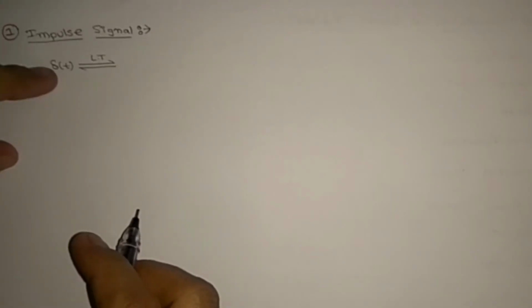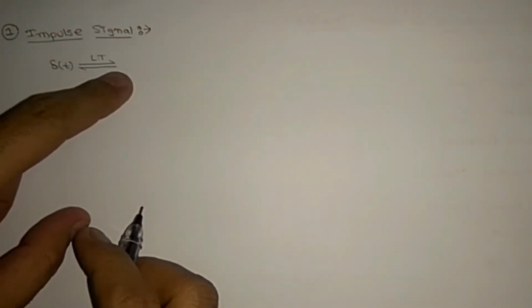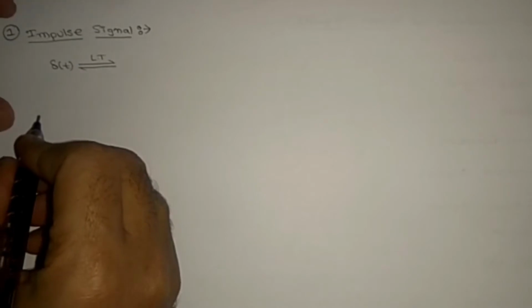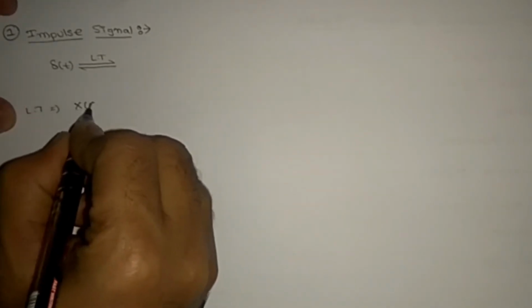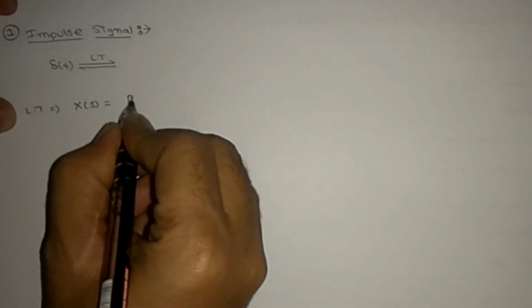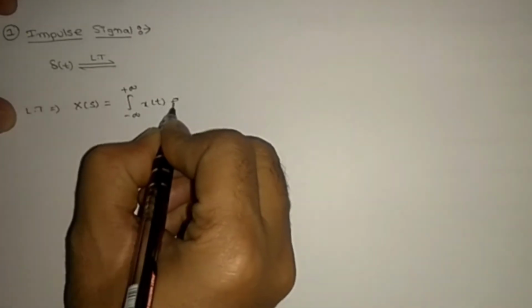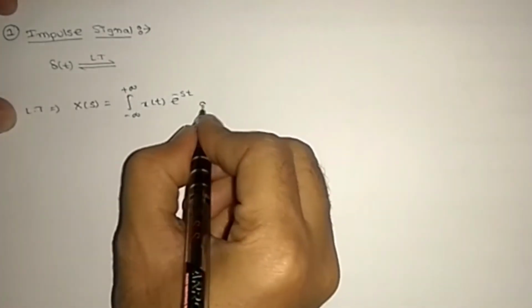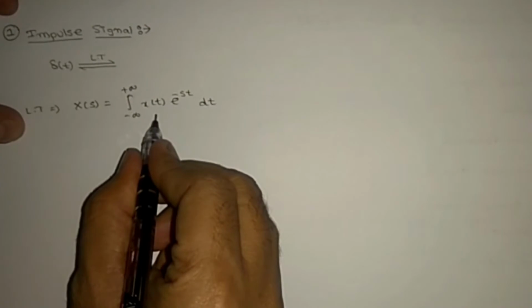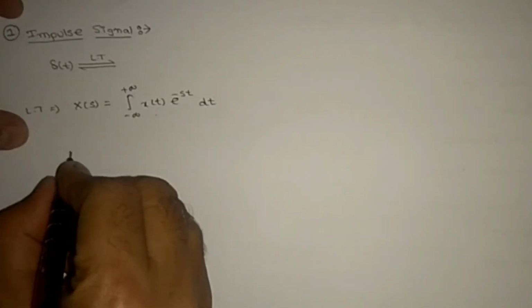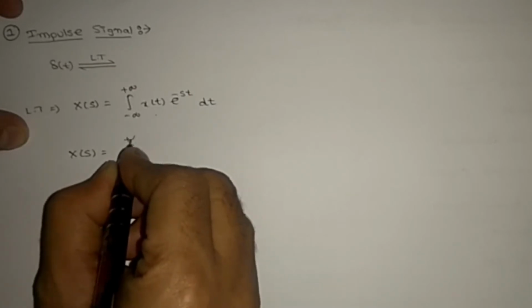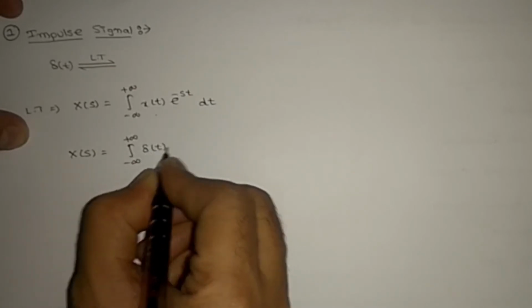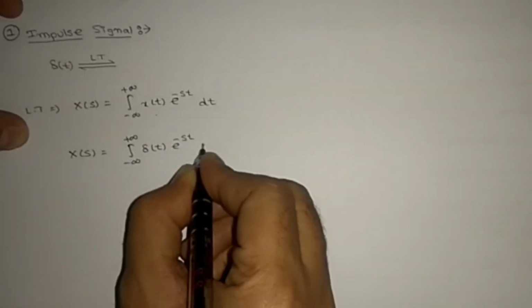Impulse signal del of t, perform Laplace transform, what will be the answer? Here we know the Laplace transform X of s equals the integral from minus infinity to plus infinity of x of t e power of minus st dt, right? So here x of t is del of t. So X of s equals the integral from minus infinity to plus infinity of del of t e power of minus st dt.